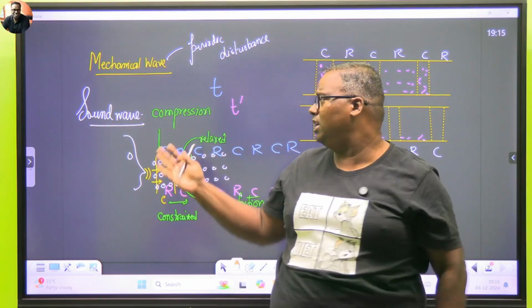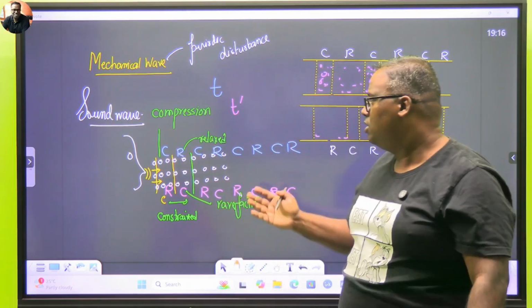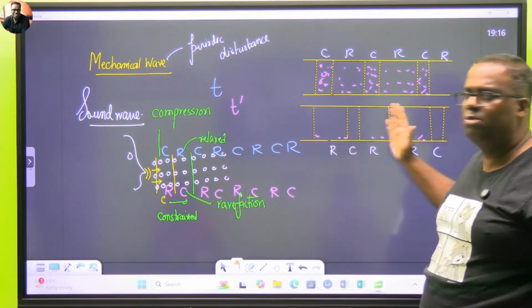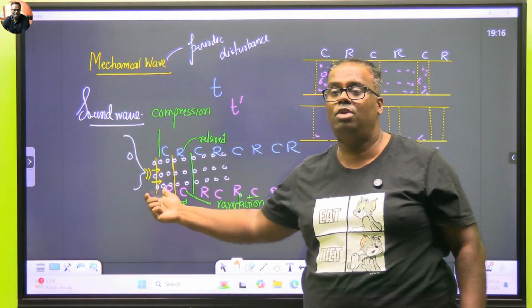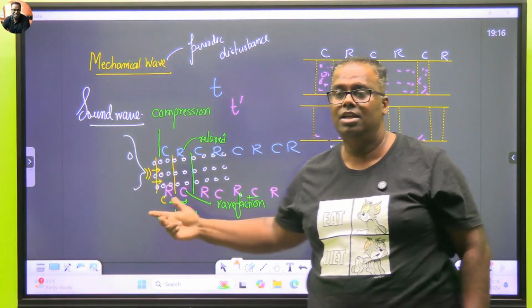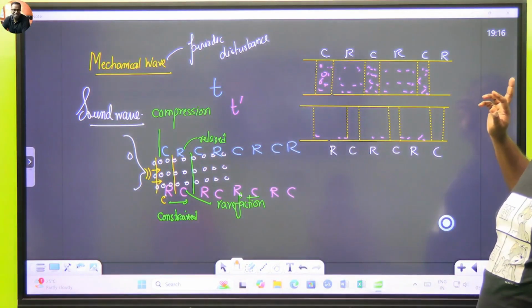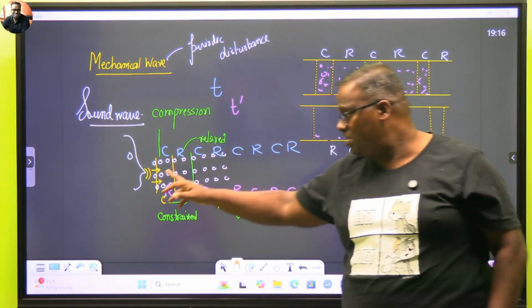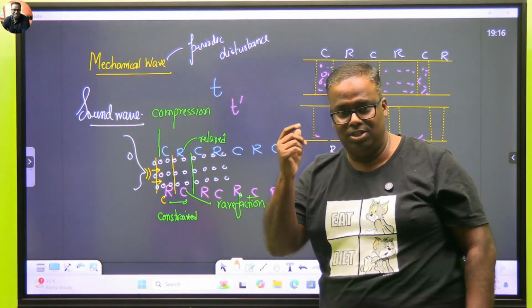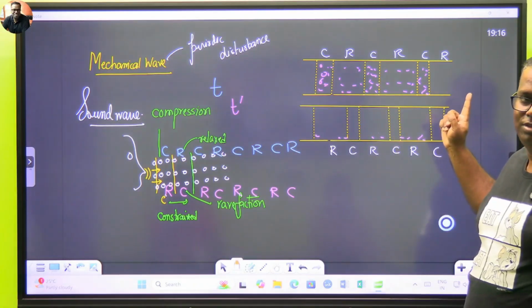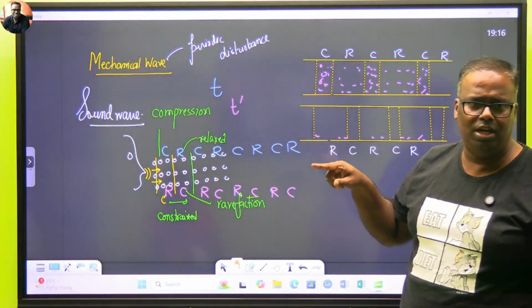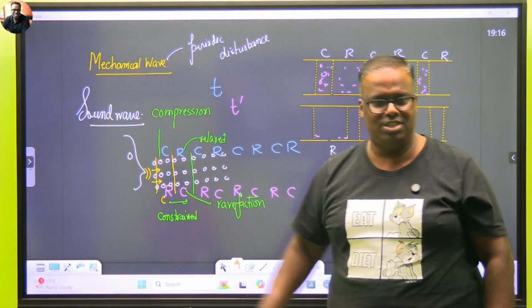One example of a mechanical wave is sound waves. I'm typically taking sound waves. In sound waves, we always say sound waves are also known as pressure waves. How long can this disturbance go? The intensity depends upon at what intensity this person is speaking. If the frequency of this person speaking is very high, like a tweeter sound, which can be heard from very far, then this disturbance can travel a long distance. And if the frequency is less, it's like you are tickling the first child very slowly. Maybe the disturbance propagates only till the seventh child.